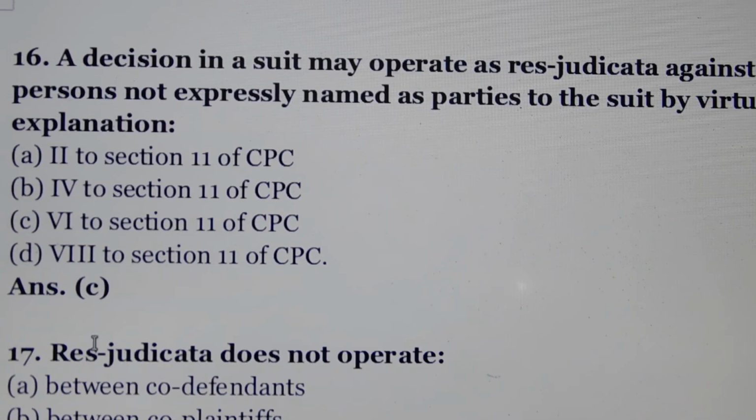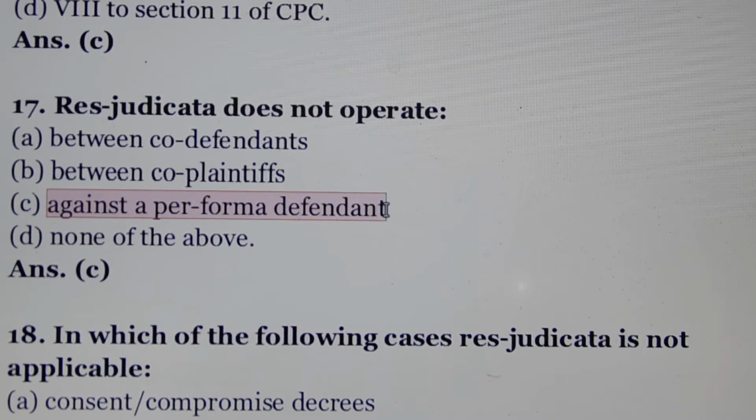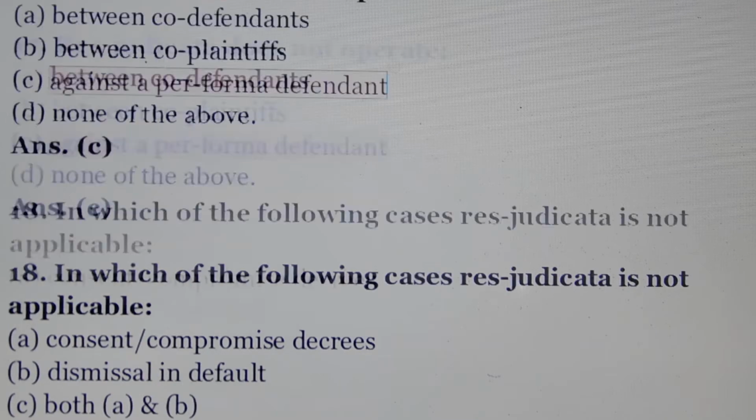Question number 16. A decision in a suit may operate as res judicata against person not expressly named as parties to the suit by virtue of explanation. Answer is option number C. 6 to section 11 of CPC. Question number 17. Res judicata does not operate. Answer is option number C. Against a pro forma defendant.